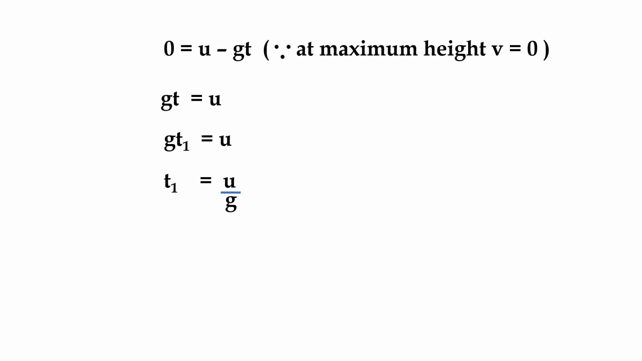At the given place g is constant, so you can write the relation that time of ascent is directly proportional to initial velocity, t1 is proportional to u. Time of ascent is directly proportional to initial velocity.